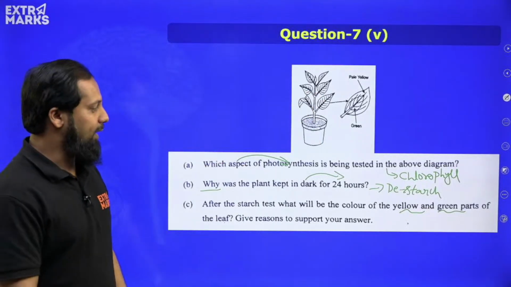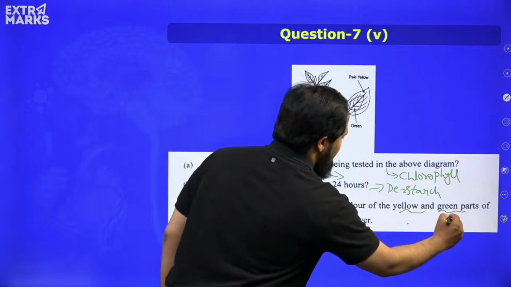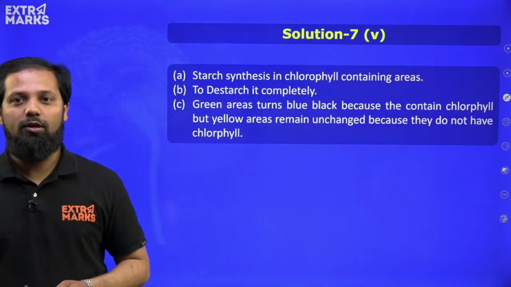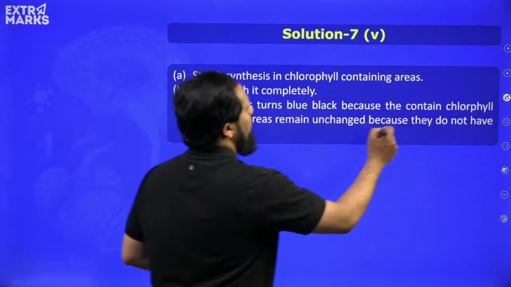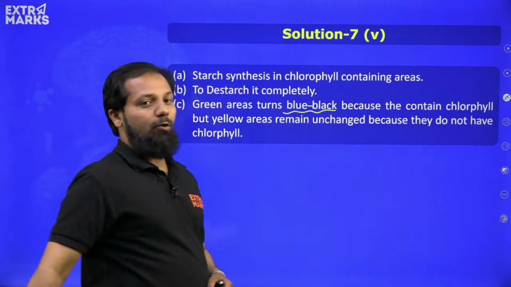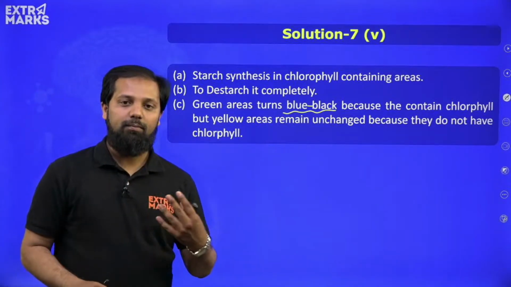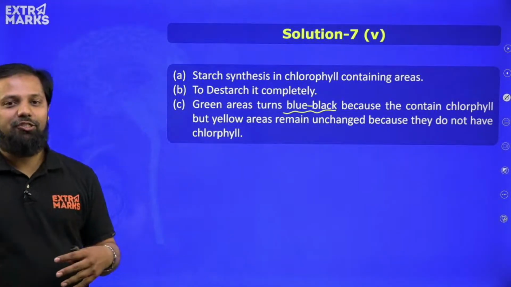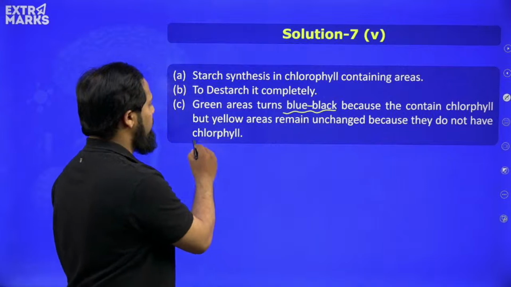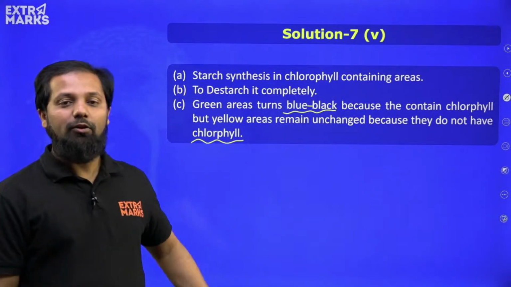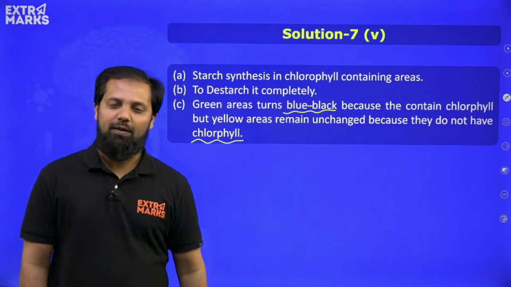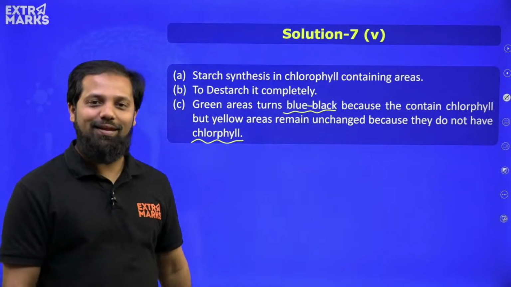Okay, now here we know that in the region where green parts are there and in the region where yellow parts are there, we find different colors, right? So what are those colors? Green areas will turn blue-black. This will turn blue-black because it contains chlorophyll. Chlorophyll helps in production of starch. When starch is there, it turns into blue-black color. But yellow areas remain unchanged because they do not contain chlorophyll and no starch will be over there, right? So these are the answer for that particular question, which will get you 3 marks very easily, right?